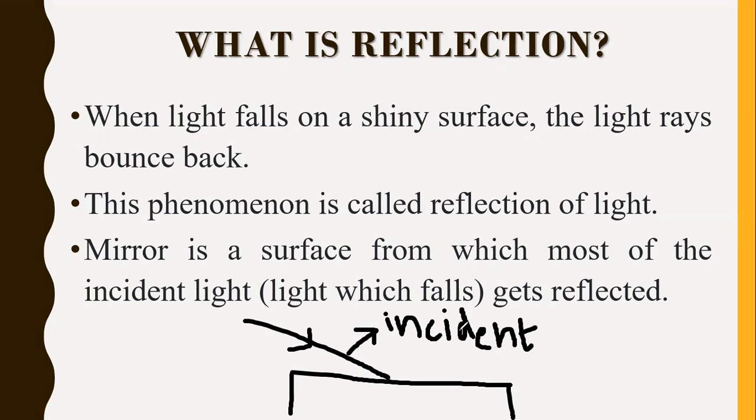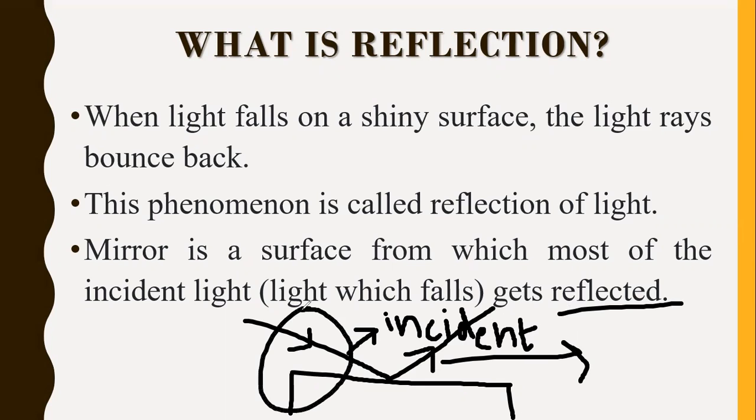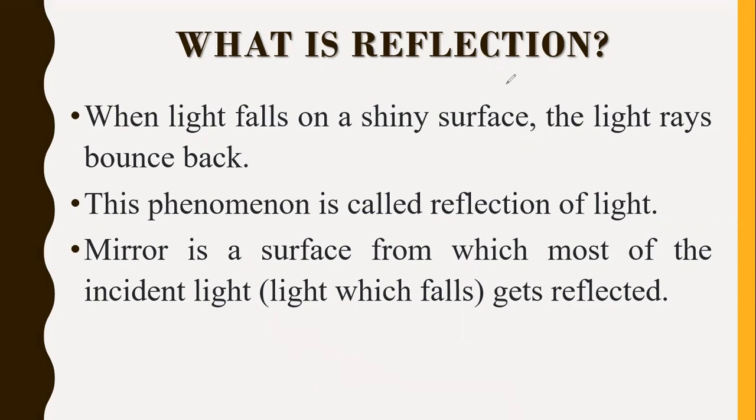Then when it touches the surface, it bounces back like this, and this is known as reflected light. So the ray which is falling is known as incident light, and the ray which bounces back and goes to our eyes is known as reflected light.